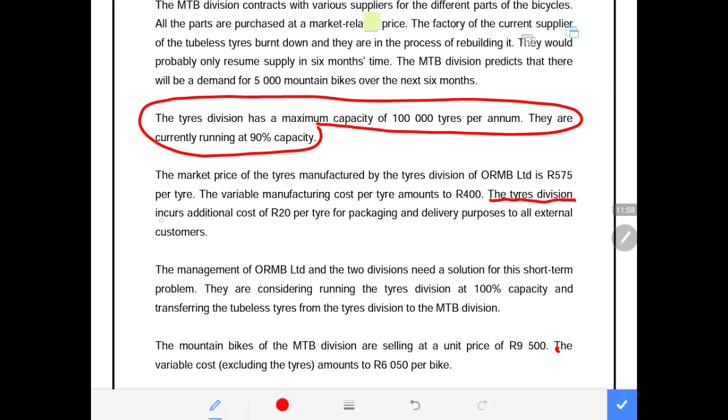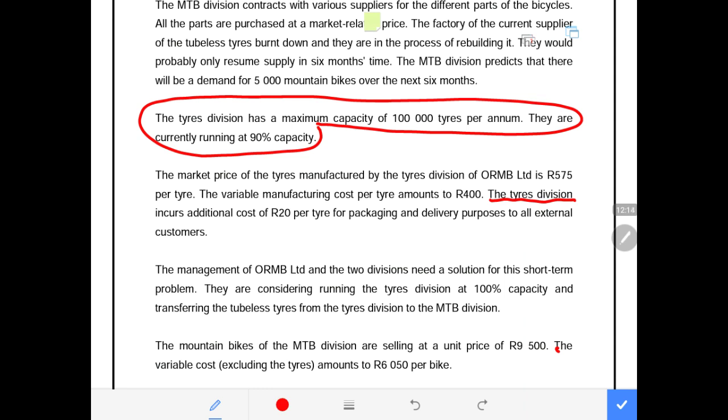The tire division incurs additional cost of 20 Rand per tire for packaging and delivery purposes to the external market. Remember, these two divisions operate in the same industrial premises.